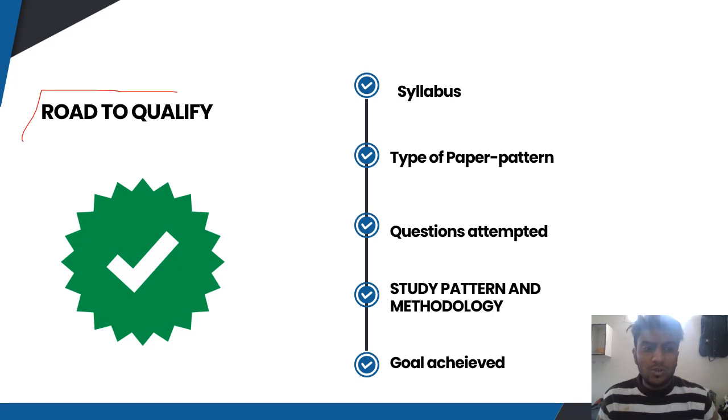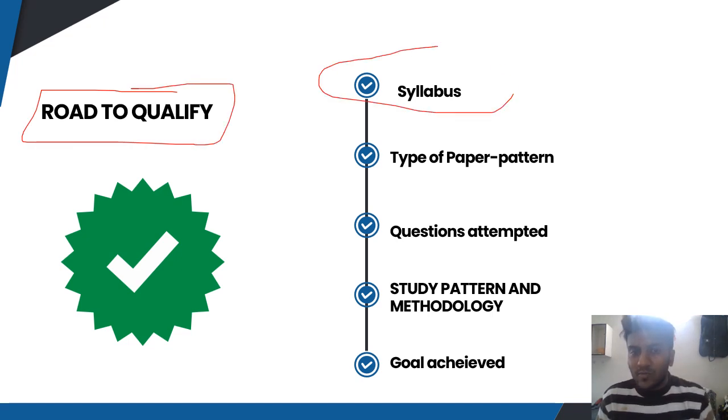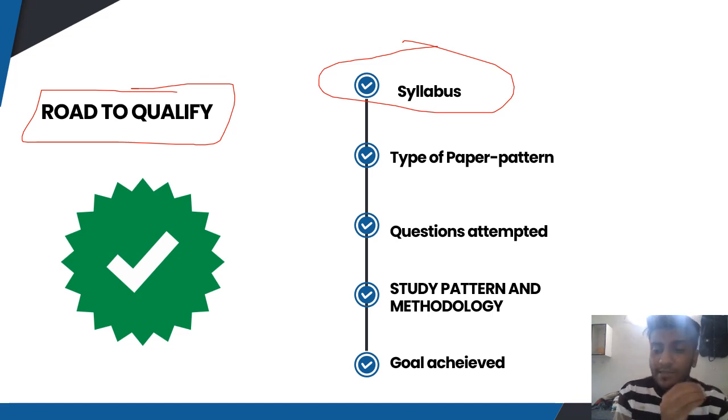Next up, what will be the road to qualify then? Firstly, look at the syllabus. Observe the syllabus carefully. What are the major subjects, minor subjects that are being frequently asked in the particular examinations? Go through the syllabus of the particular paper. Like for GATE, there's a different syllabus.